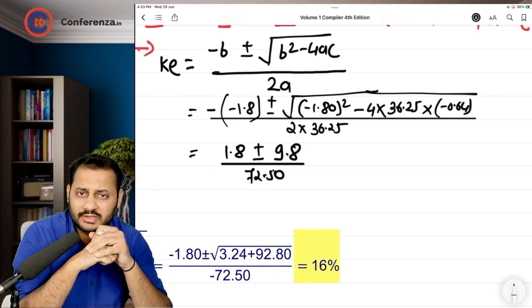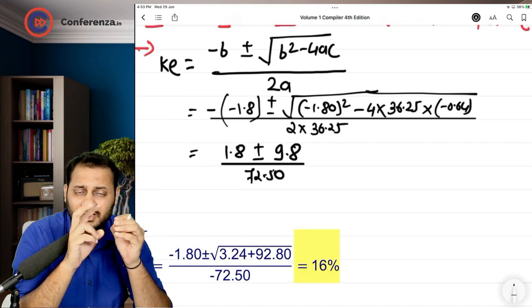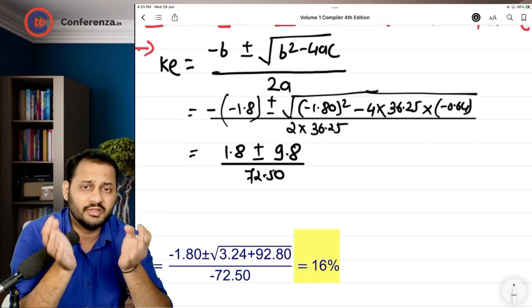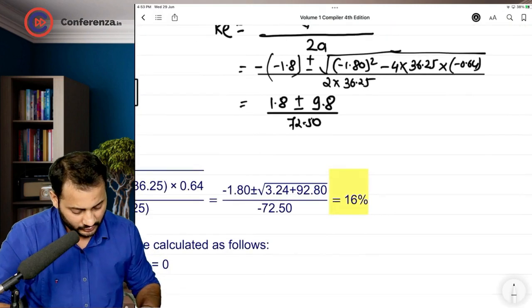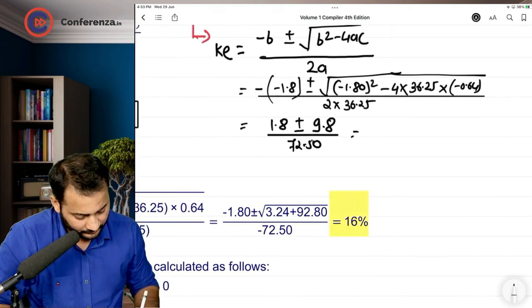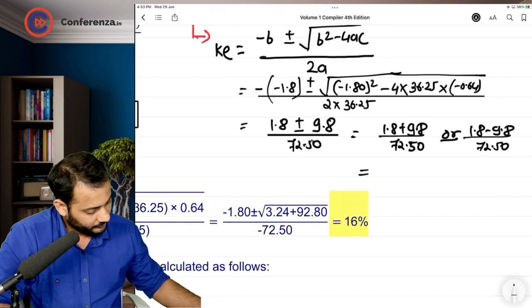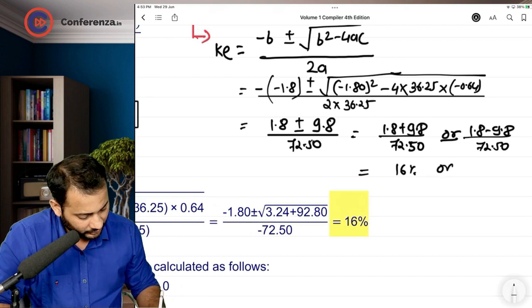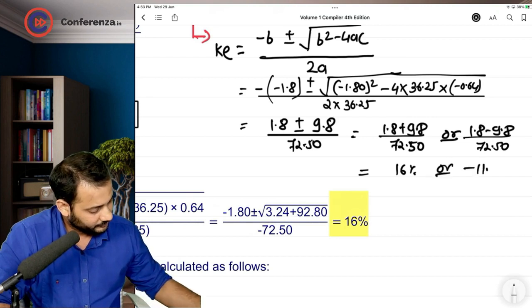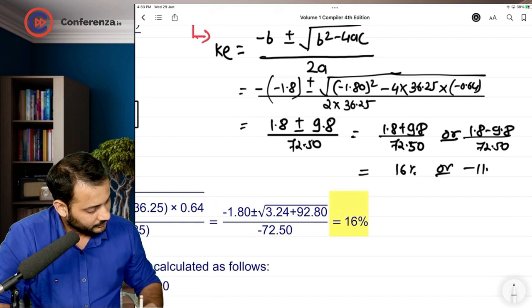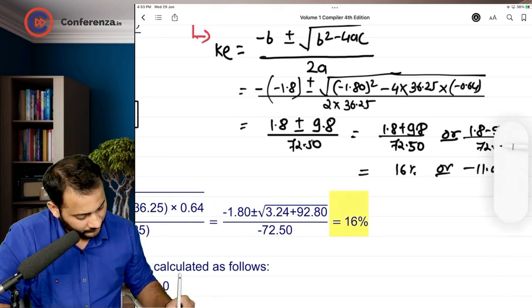Taking further from this step, plus minus means there are two different answers for this equation, one with the positive, one with the negative sign. So we will write it down like this: 1.8 plus 9.8 divided by 72.50 or 1.8 minus 9.8 divided by 72.50. And if you solve this, you will get 16% here or minus 11 point something 03% here. Have a look.